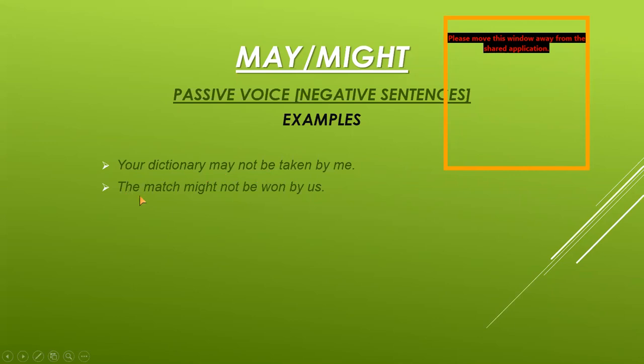Next example is, the match might not be won by us. The match is the object here, might is the modal verb, not is used to make the sentence negative. Then be is the helping verb, and then won is the third form of verb. Then by, then us is the subject here, with the full stop at the end.